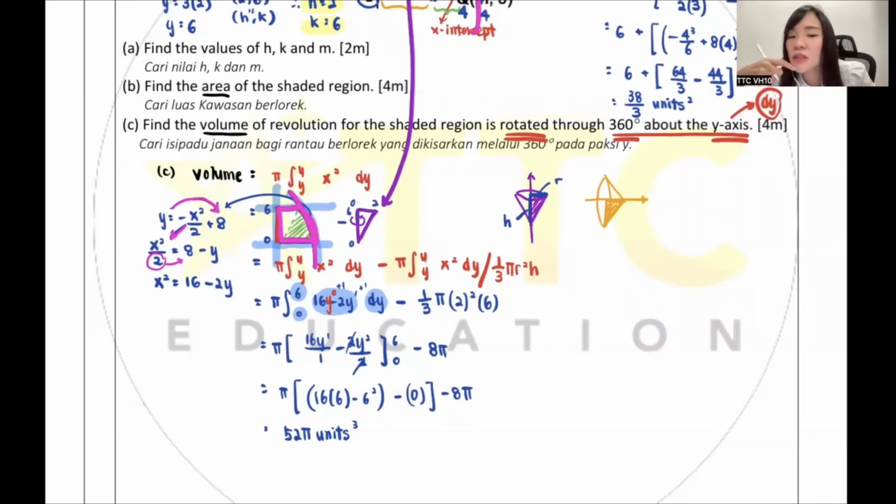Teacher, must we write units? I don't know. Every single time the answer is accepted. Some teachers will deduct your marks if you didn't write the units. So I will highly recommend that you, being a 100 mark student, write everything you should write. If I am you, I will recommend you guys to write. Okay or not, everyone?